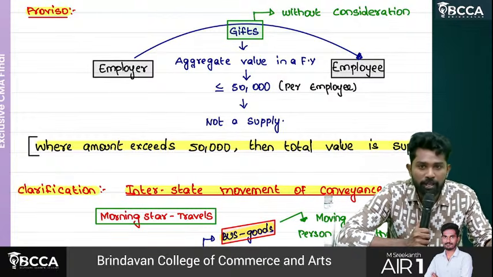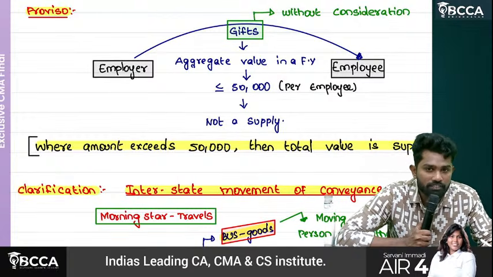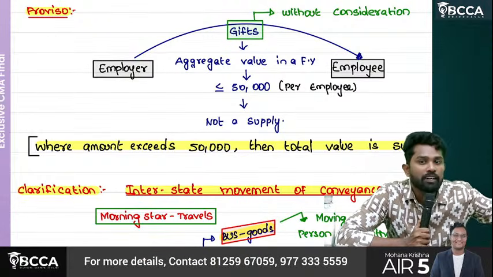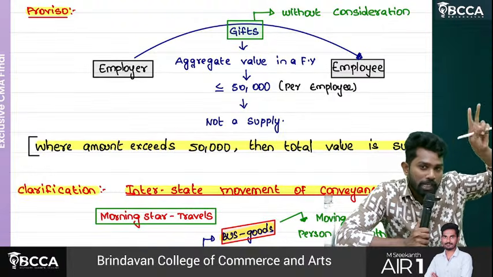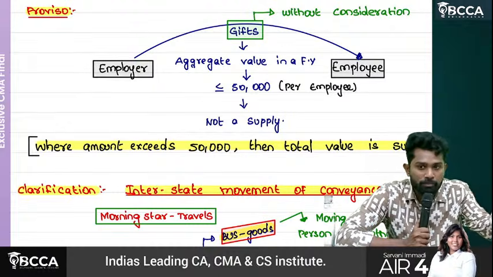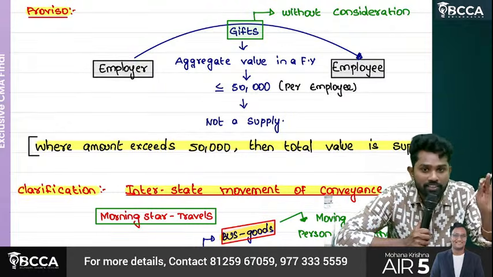He is giving sweet packets to an employee. With consideration or without consideration? Without consideration only. So now, giving that sweet packet also attracts the above point. Because employer-employee are related persons, and goods and services transferred between related persons is supply.